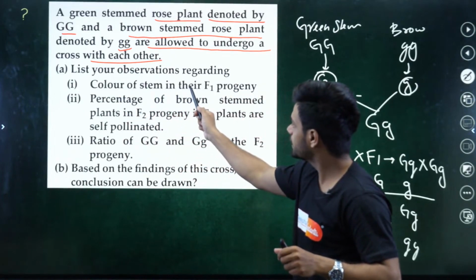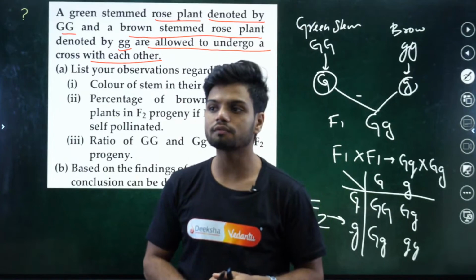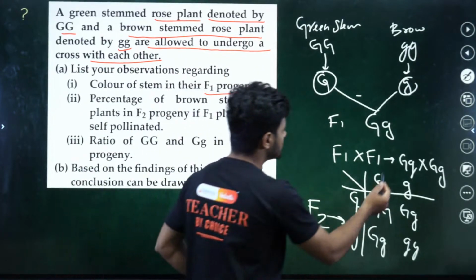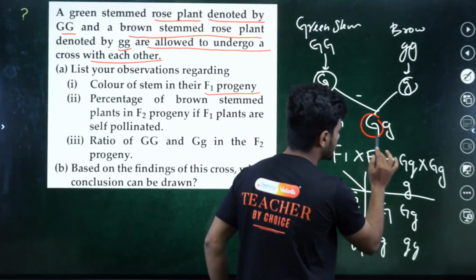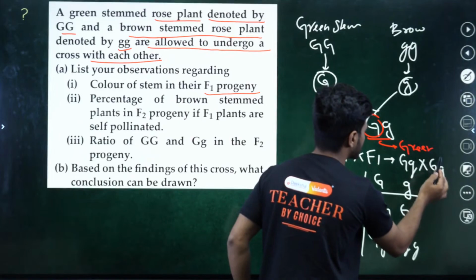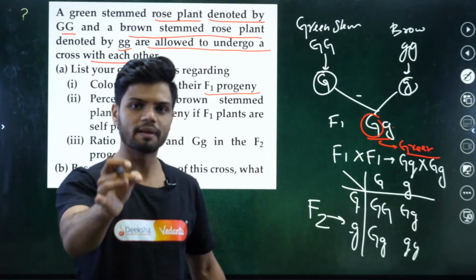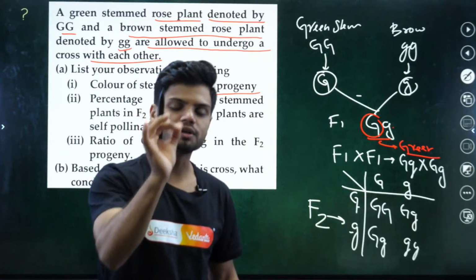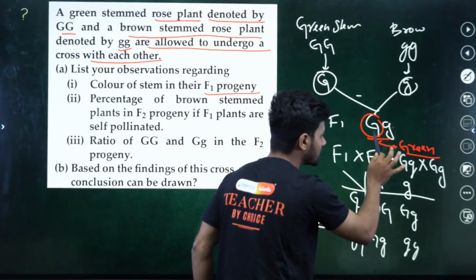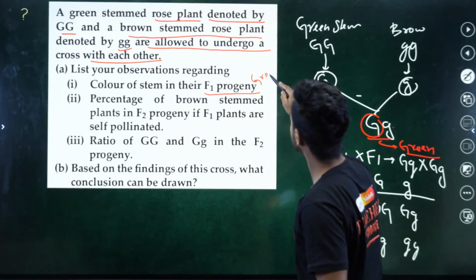They're asking the color of the stem in the F1 progeny. What is the color here? See, this capital G is dominant, so the F1 progeny will have a green stem. Small g is brown. It is recessive. Capital G says, no, you will not express, only I will express now. So the F1 progeny will be green in color. So the first answer is green.